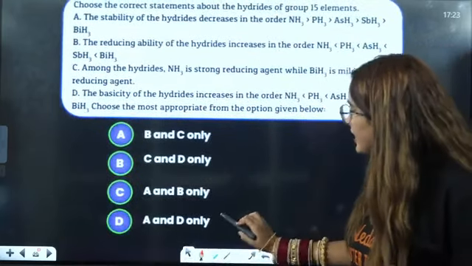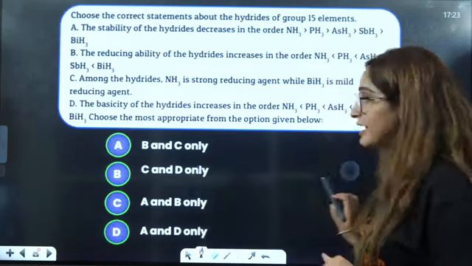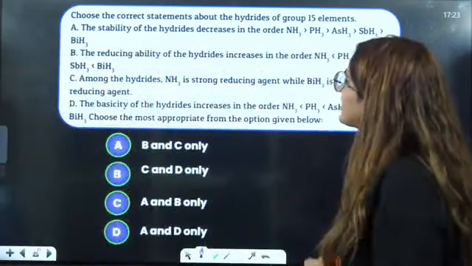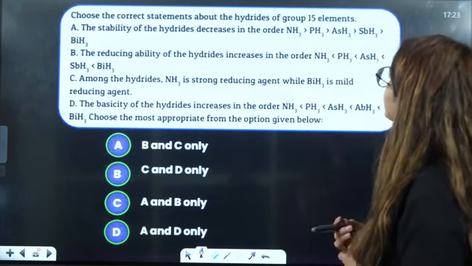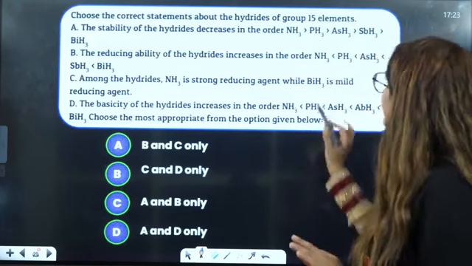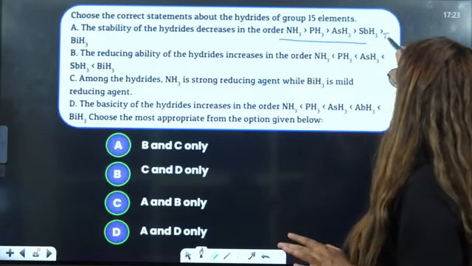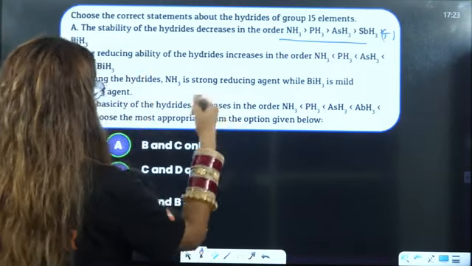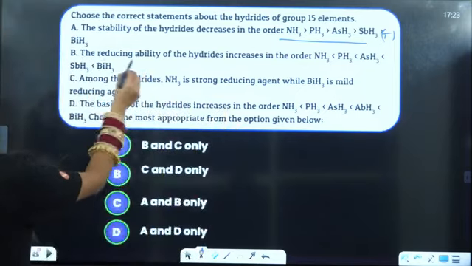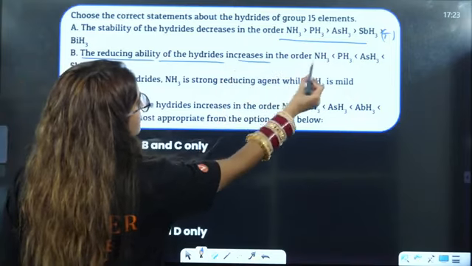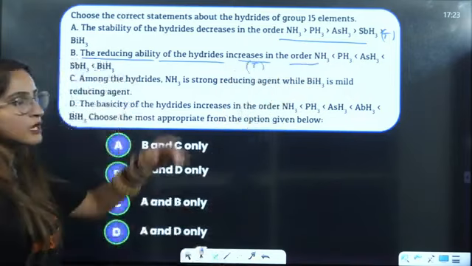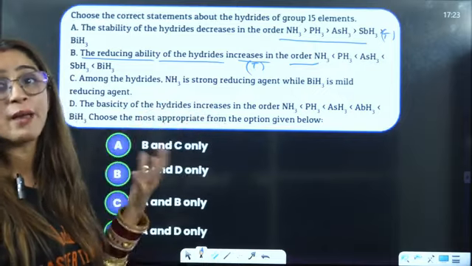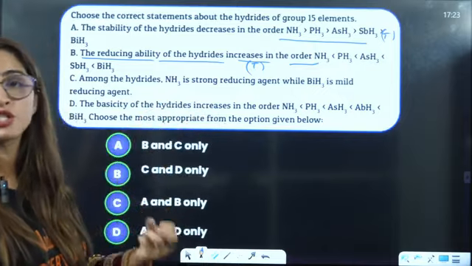Next is choose the correct among the hydrides. Now hydrides play a very important role here, right? So the stability of hydrides decreases. Thermal stability will decrease down the group. That is correct. Down the group length will increase, thermal stability will decrease. Reducing ability of the hydrides increases in this order. That is also correct. Down the group reducing ability, because size is increasing, the ability to give H positive will increase.